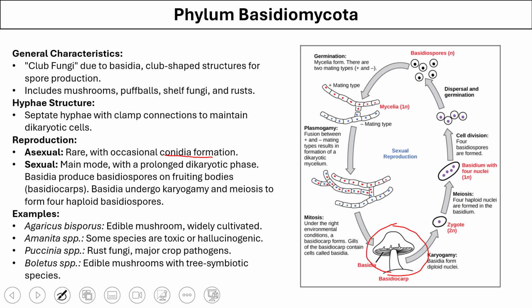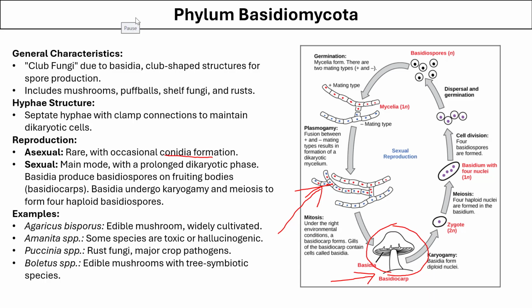Sexual reproduction is a prolonged phase in Basidiomycota in which the hyphae fuses to form dikaryotic phase. The basidia produces basidiospores in the fruiting body called the basidiocarp. Basidia undergoes karyogamy and meiosis to form 4 haploid basidiospores.